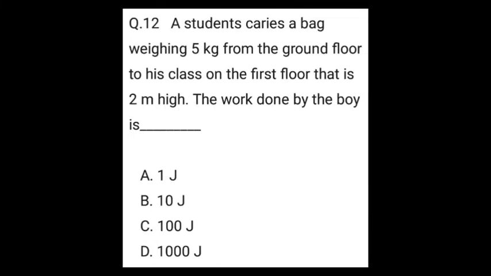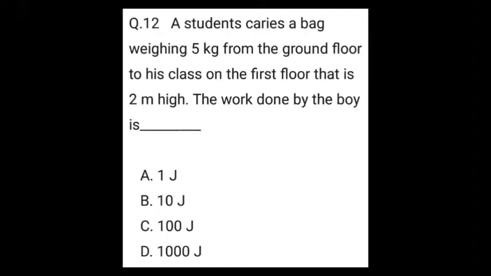Question number 12. A student carries a bag weighing 5 kg from the ground floor to his class on the first floor, that is 2 meter high. The work done by the boy is dash. A. 1 joule. B. 10 joule. C. 100 joule. Or D. 1000 joule. The correct answer is C. 100 joule.